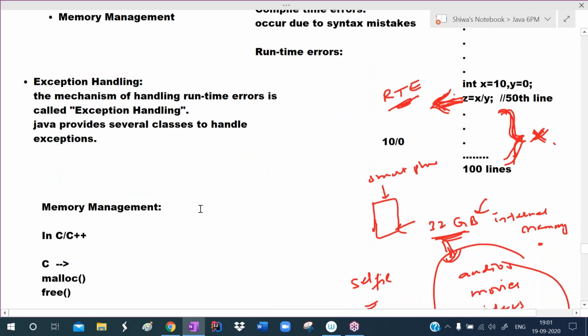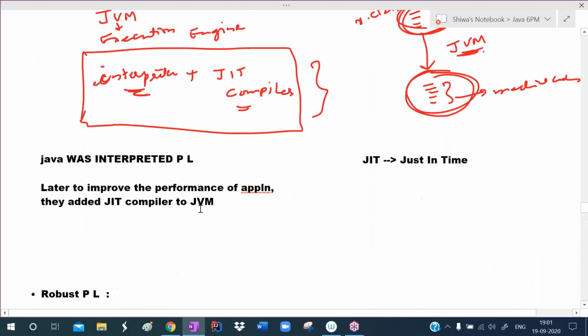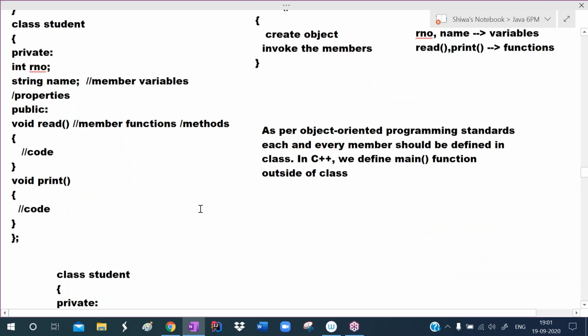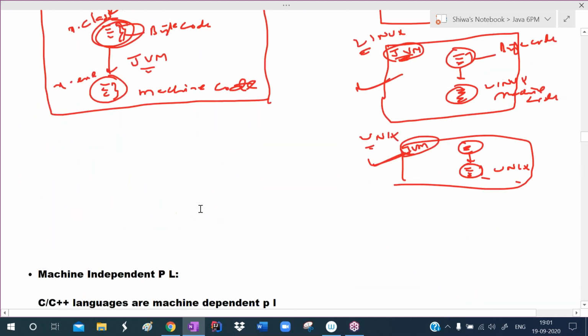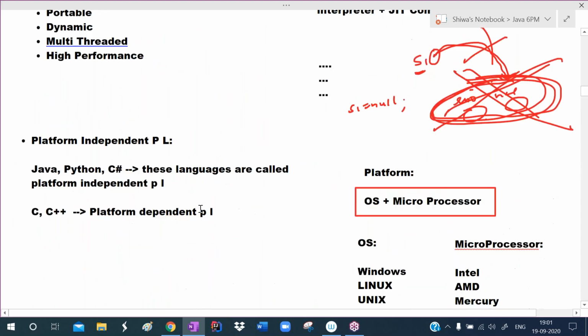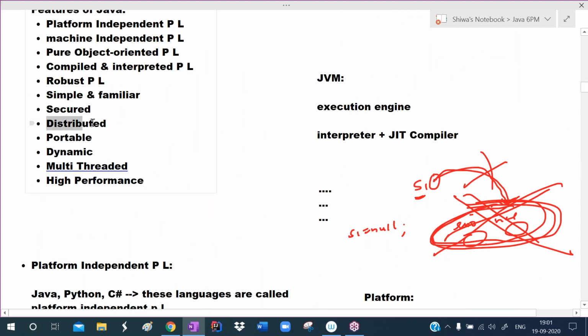Okay, next. The next feature is that it is a distributed programming language.